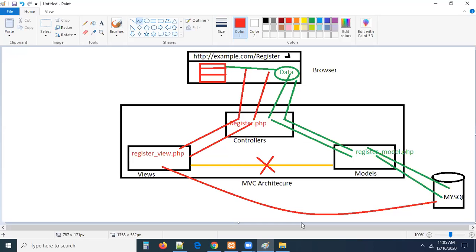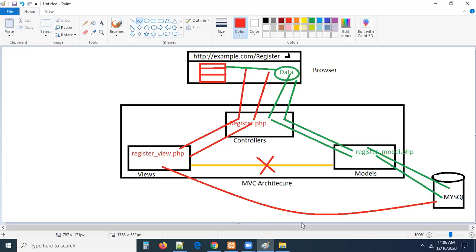Even a controller cannot save the data into the database, remember. A model is always the responsible person to save the data into the database. A view is always responsible to display HTML stuff. A controller is always responsible to handle each and every request which is coming in and going out. Each and every one has an individual role. The controller does a different job. A view will always do the presentation logic. A model will always do database logic, guys.